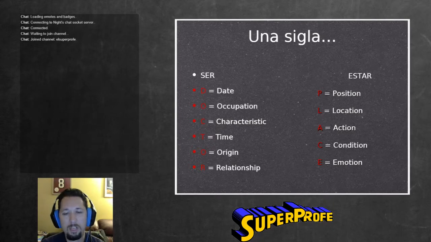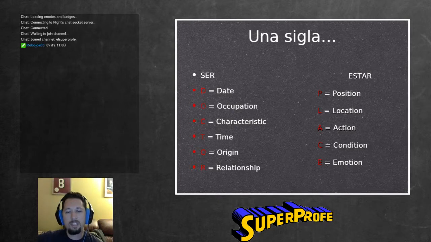Tucson está en Arizona. Here's a great thing with talking about location. Use estar. One of the things that gets taught constantly, and it's wrong, is people get taught that you use ser for permanent things and estar for temporary things, and that is so wrong. I mean, it works sometimes, but it's not an accurate blanket statement, because look at location. I say Tucson está en Arizona. Tucson is in Arizona. That's pretty permanent, but I'm using estar with it.